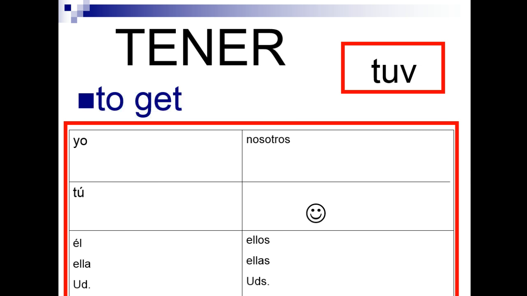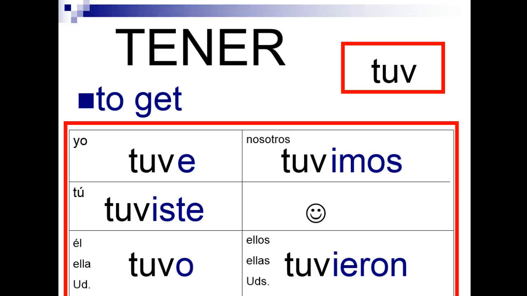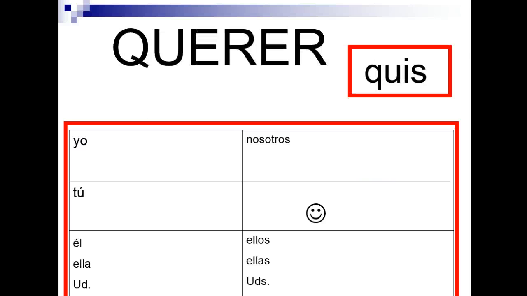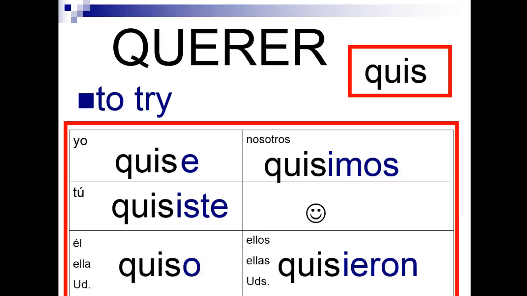Tener to tuv. So if I wanted to say, like, I got money for my birthday, tuve, tuviste, tuvo, tuvimos, tuvieron. Tuve dinero. Or querer to quis means to try in the preterite. So it goes quise, quisiste, quiso, quisimos, and quisieron, the 5 different forms. So these verbs are relatively simple. You take their irregular stem and then you add on your endings.